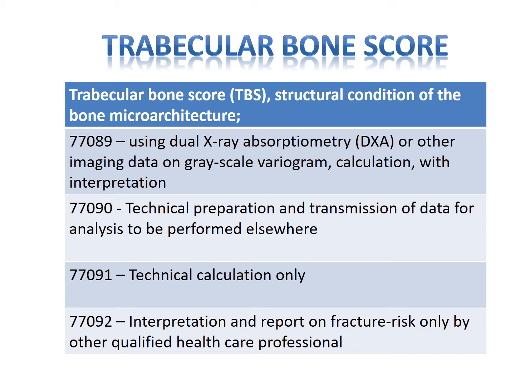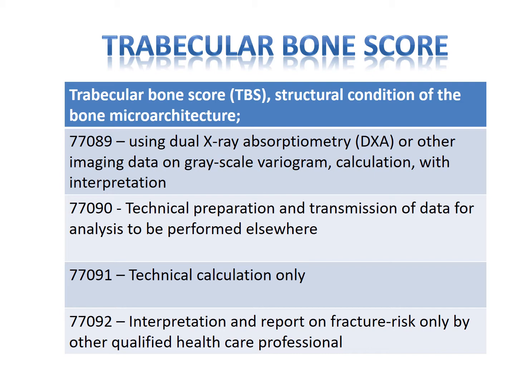Trabecular bone score. 4 new codes were created to report trabecular bone score. TBS is a new software that analyzes the internal structure of the lumbar spine bones to give a complete picture of how strong they are. Results are reported in a TBS score. Data will be taken from a DEXA scan or other imaging data like digital X-ray. It allows separate reporting for off-site post-processing.